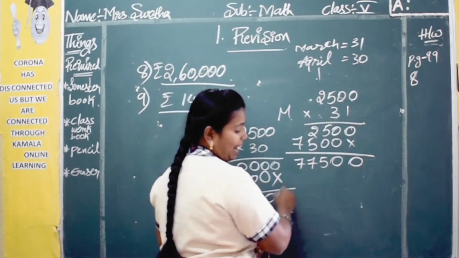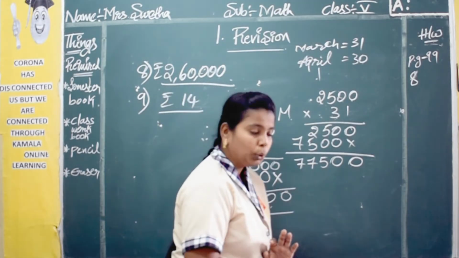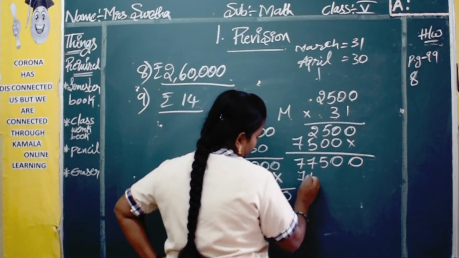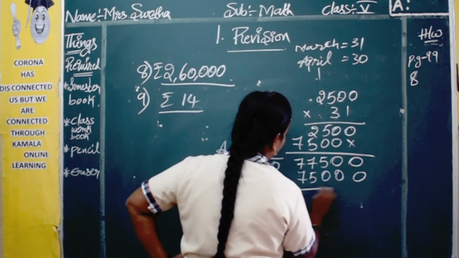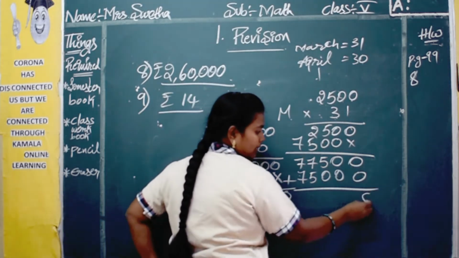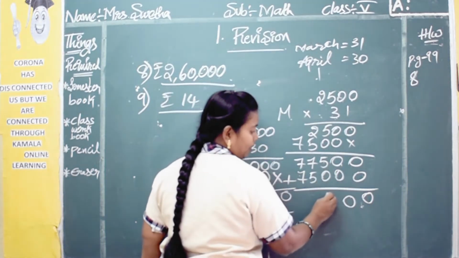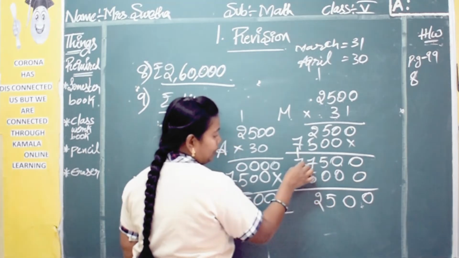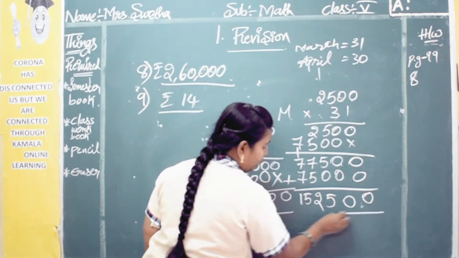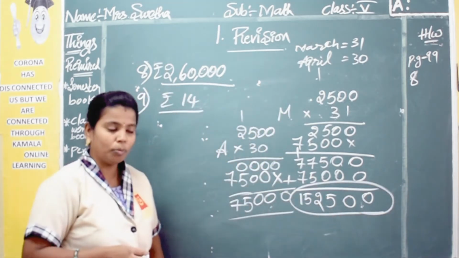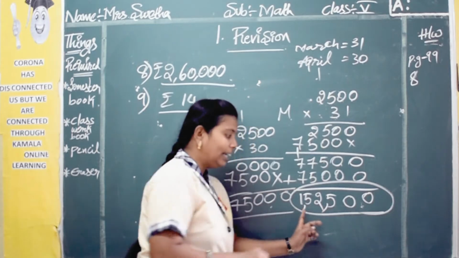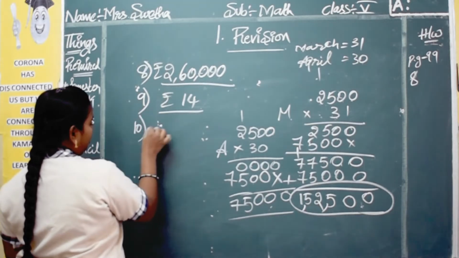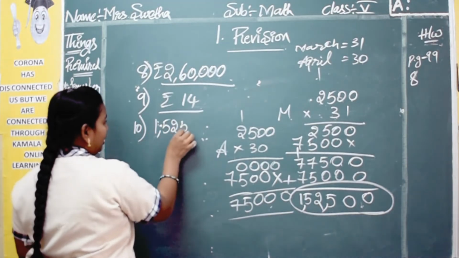Okay. So now you should add all this. They are asking for April and March together, no? So you have to add the April production and the March production. Now 0 plus 0 is 0, 0 plus 0 is 0, 0 plus 5, 5, 5 plus 7, it is 12. So 7 plus 7, 14 plus 1, 15. So in complete April and March, how much are they producing? They are producing 1,52,500 boxes.